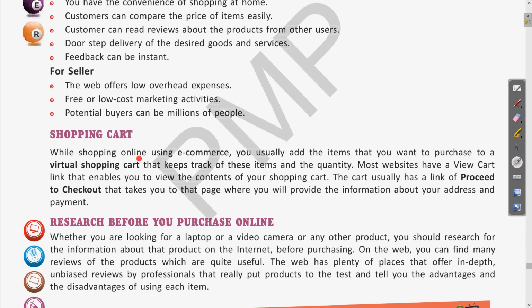So while shopping online using e-commerce, you usually add items. Clear? And those items which we want to purchase, we add to a virtual shopping cart. Clear? So this shopping cart is obviously a virtual shopping cart, because this is online shopping. So here this virtual shopping cart is keeping track of the items as well as the quantity.